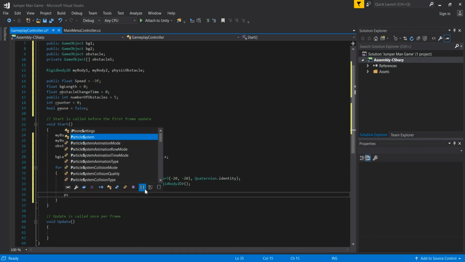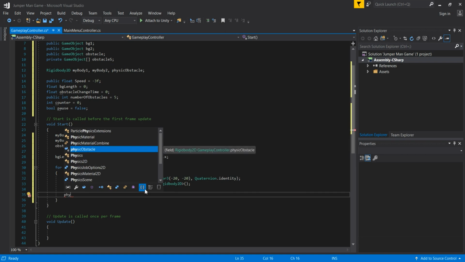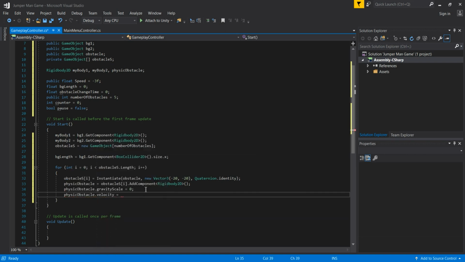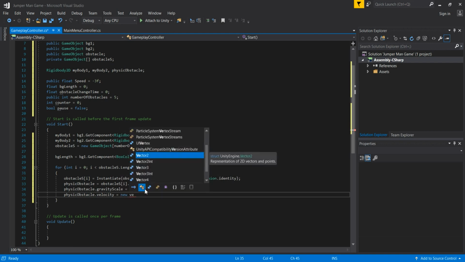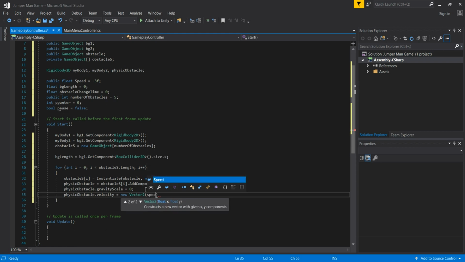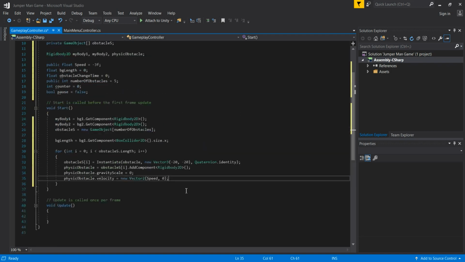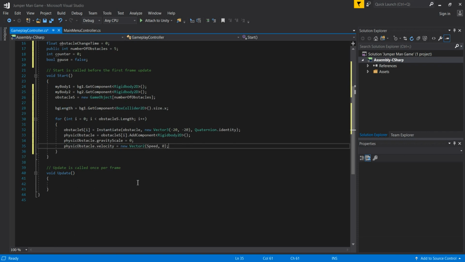And then the last piece of code here is going to be again for our physic obstacle. So physic obstacle dot velocity, we are going to provide the velocity for our physic obstacle, and because our player is moving right, we are going to make our obstacles move left to face our player. So we are going simply to pass here new Vector2, and in the parentheses we are going to pass this speed that actually has the variable value of -3, and that is moving left. And for the y-axis, we do not want to move our obstacle, just on the x-axis in the left direction. And that is that for spawning our obstacle.